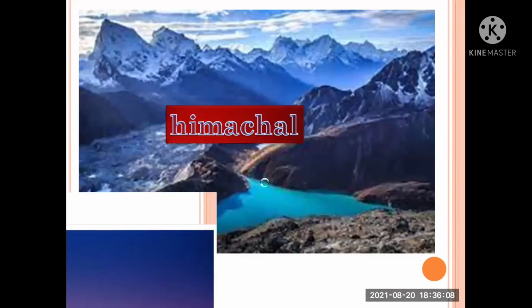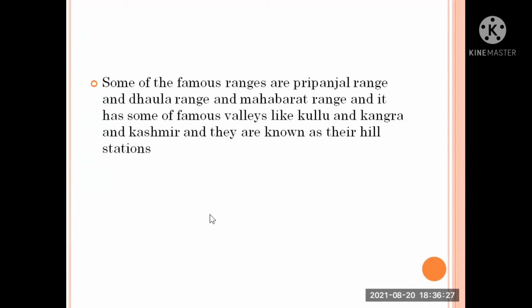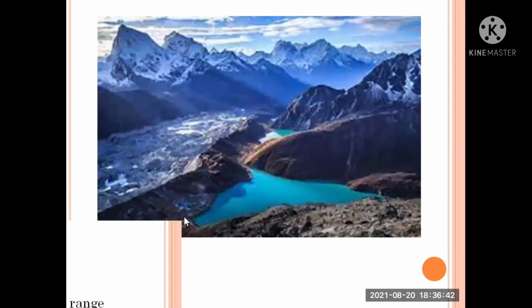Himachal. We shall learn about it. It lies in the south of the Himadri and forms the most rugged mountain system. The ranges are composed of highly compressed rocks and the estimated average height is 3,700 to 4,500 meters. Some of the more famous ranges are the Pirpanjal range, Dhauladhar range and Mahabharat range, and it has some of the famous valleys like Kullu, Kangra and Kashmir, and they are also known for their hill stations.